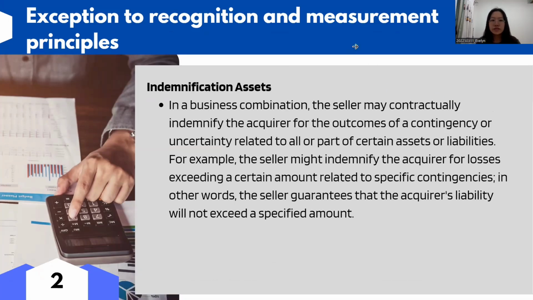The third one is the indemnification assets. In a business combination, the seller may contractually indemnify the acquirer for the outcome of a contingency or uncertainty related to all or part of certain assets or liabilities. For example, the seller might indemnify the acquirer for losses exceeding a certain amount related to specific contingencies. In other words, the seller guarantees that the acquirer's liability will not exceed a specified amount.